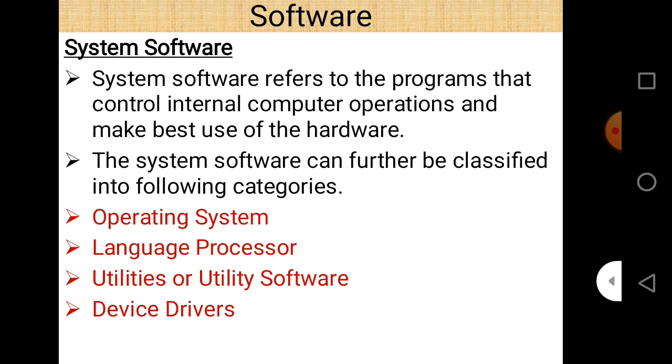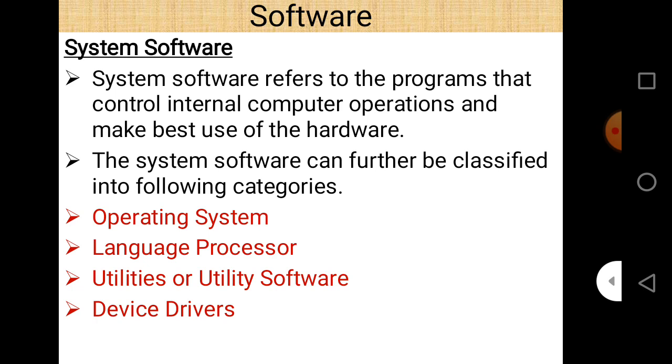System software can be further classified into four basic categories: operating systems, language processors, utility software, and device drivers. So these are the four different types of system software. Operating systems, whether Windows or Linux, are all operating systems.